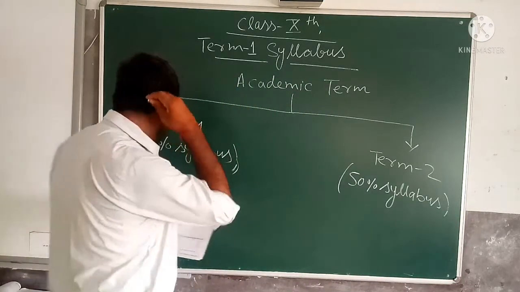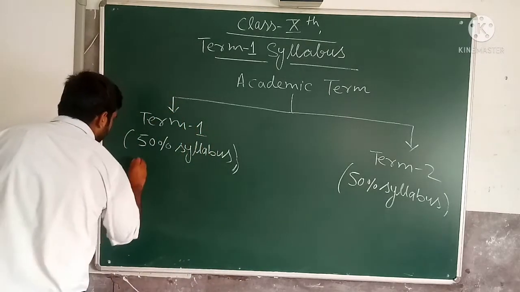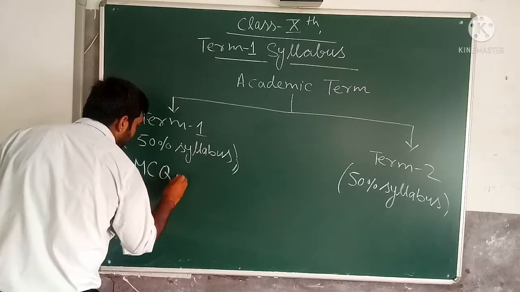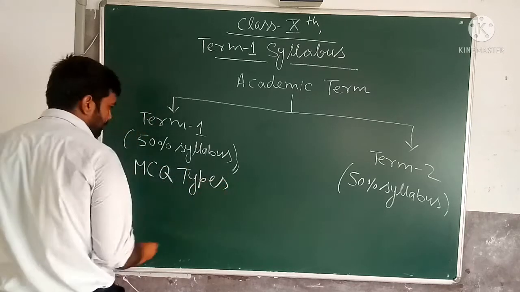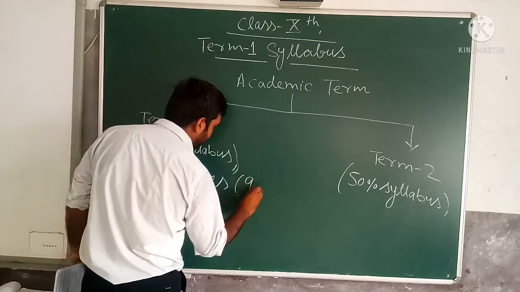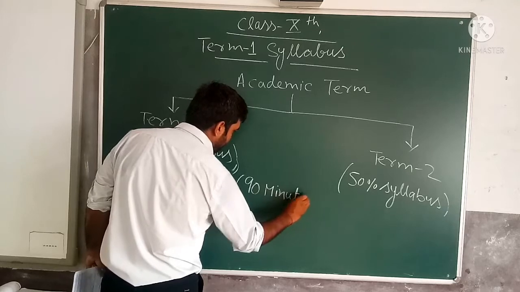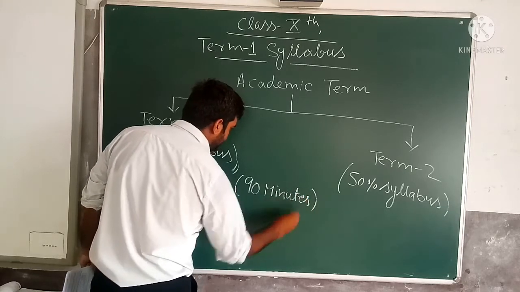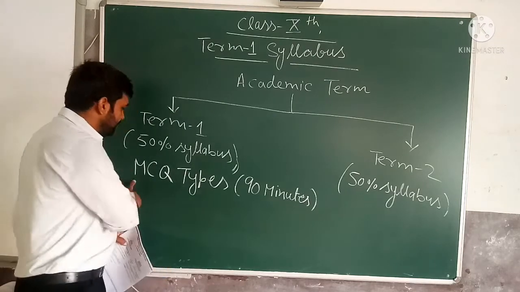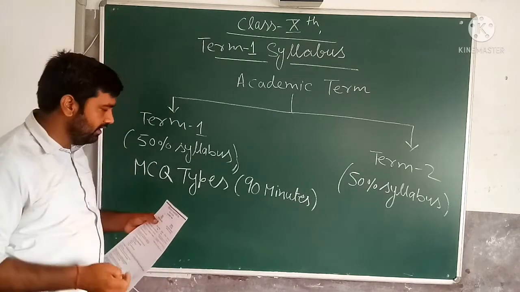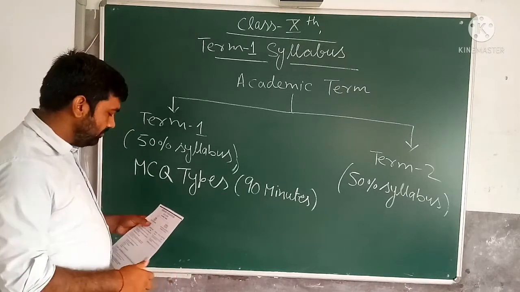The first exam, term 1, will be of MCQ type. This exam will be the multiple choice question type, and the time will be 90 minutes. In the 90 minute exam, you will get all multiple choice questions, and the exam duration is 90 minutes, that is 1.5 hours.